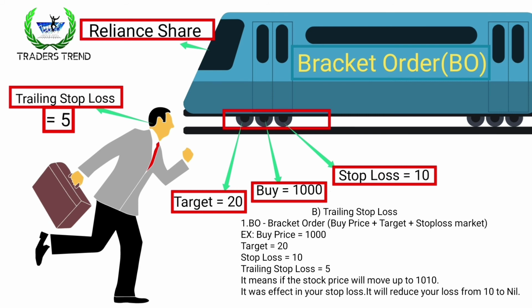But if the share goes down, my stop loss will not change. Keep in mind, guys, only when the share moves forward will the stop loss move, because here the trailing stop loss is 5 rupees. It will not affect the downside, so you are in a buy position. So keep it in mind, guys, this is the trailing stop loss.